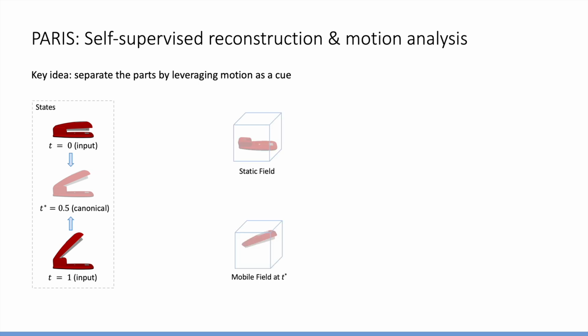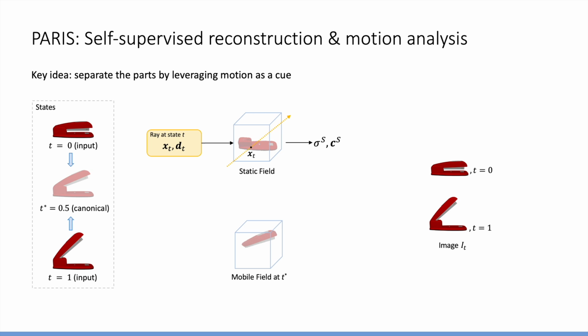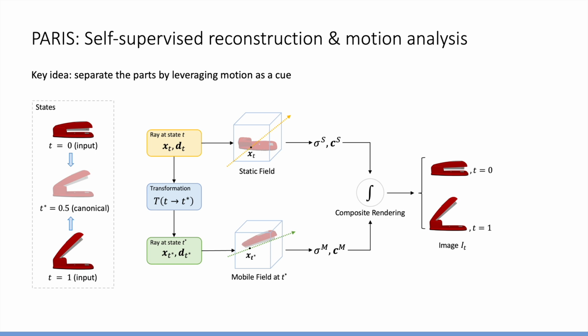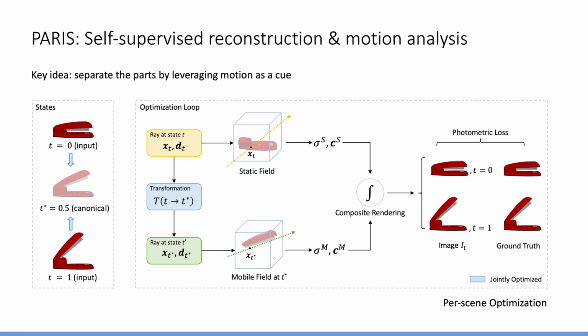Specifically, our model is built on neural radiance fields and will represent each part of the object in a separate NeRF. To render the images at input state T, we query the static field with the rays at T to obtain the static part. Then we transform the rays from T to T star to query the mobile field, which returns the corresponding points of the movable part at T from its canonical state. By compositing the colors from two fields, we can supervise the rendered results with the ground truth images from the input states. The reconstruction and motion parameters will be jointly optimized for each specific scene.